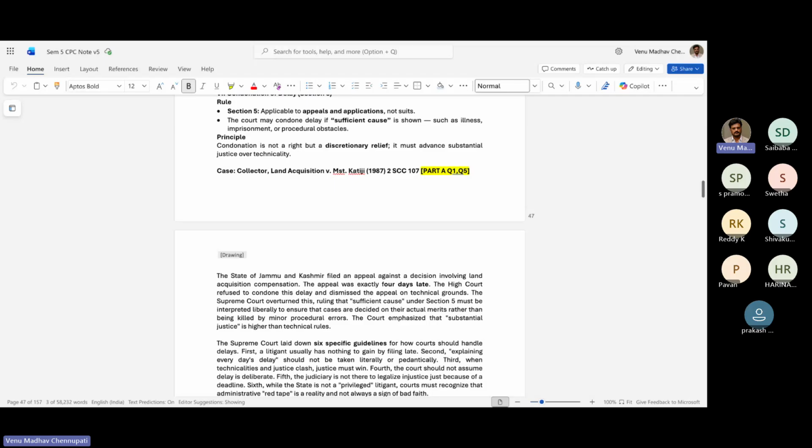So 4 days late అయినప్పుడు వాళ్ళు సెక్షన్ 5 ప్రకారం condone delay వేసుకున్నారు. The Supreme Court overturned this, ruling that sufficient cause under Section 5 must be interpreted liberally to ensure that cases are decided on actual merits rather than being killed by minor procedural delays.